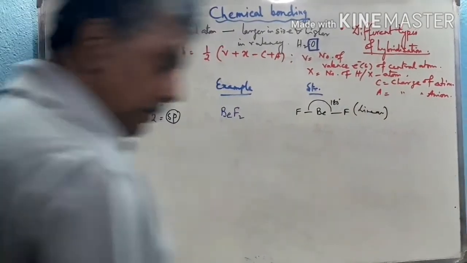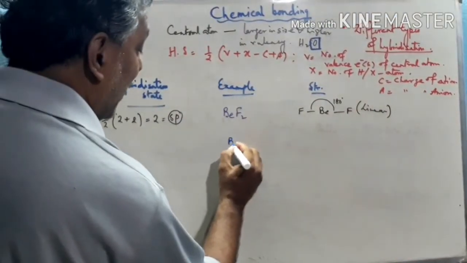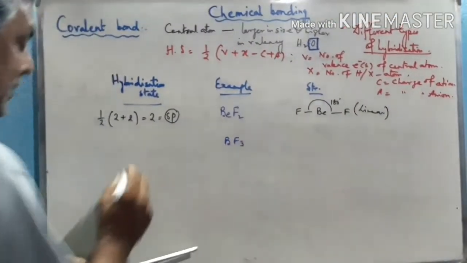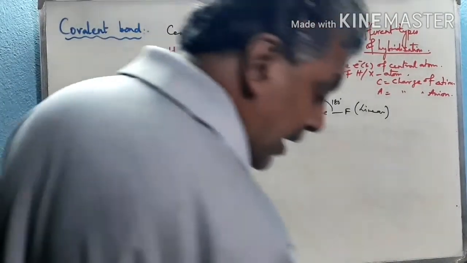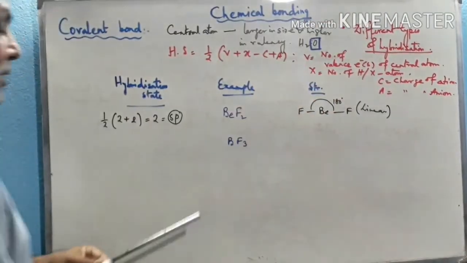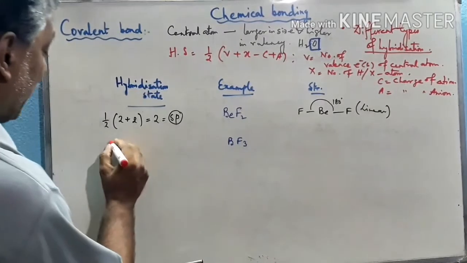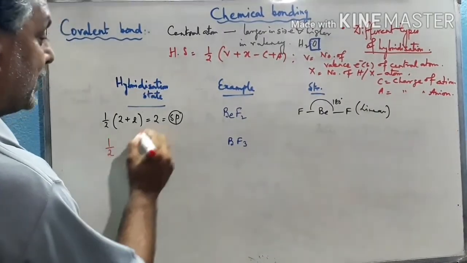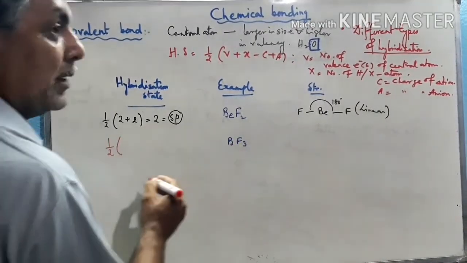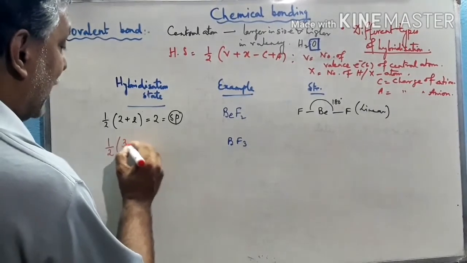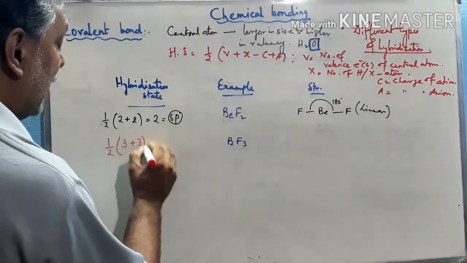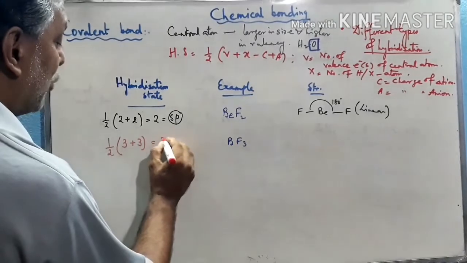Next is BF3. The second molecule is BF3, boron trifluoride, in which the central atom is boron. We know that this is larger in size and its valency is 3. Therefore, the hybridization state will be: boron is a group 13 element, so the last shell contains 3 electrons, plus there are 3 halogen atoms, 3 fluorine, so it will be 3.